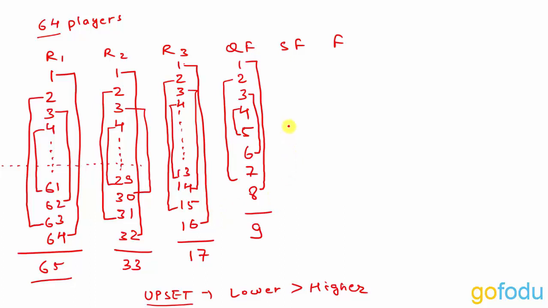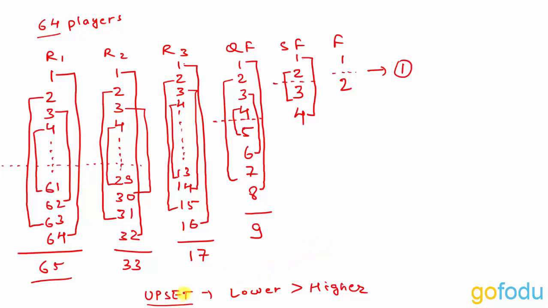Now back to semi-finals. What happens in semi-finals? Top 4 players reach the semi-finals. So 1, 2, 3 and 4. So 1 plays against 4 and 2 plays against 3. Next, 1 and 2 reach the final, and if there are no upsets, 1 wins the tournament. So this is basically what is given in the question.